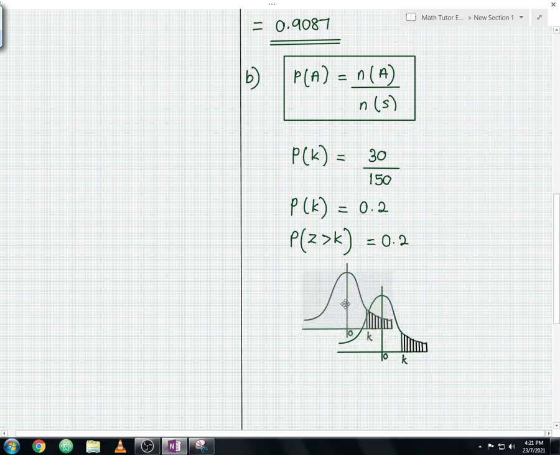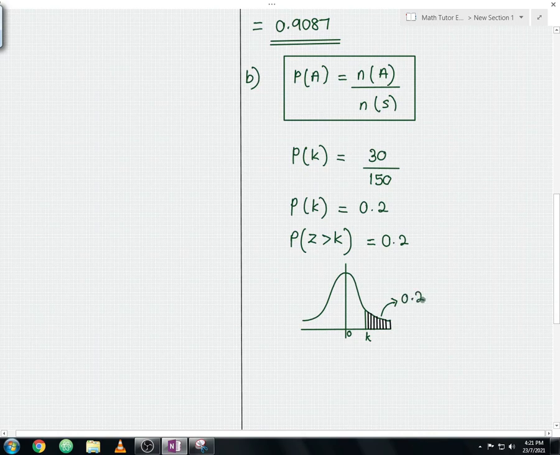Okay, so this is how your bell curve should look like. I hope you slowly get the idea behind this. Since we are moving in the reverse direction now, first step you find the probability, and then you sketch a bell curve accordingly. So this is your K value, which is in terms of the Z score, and this is your probability value, in this case 0.2.